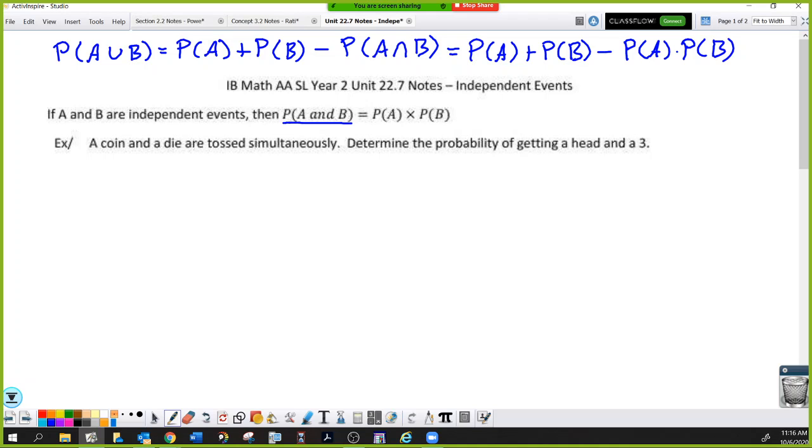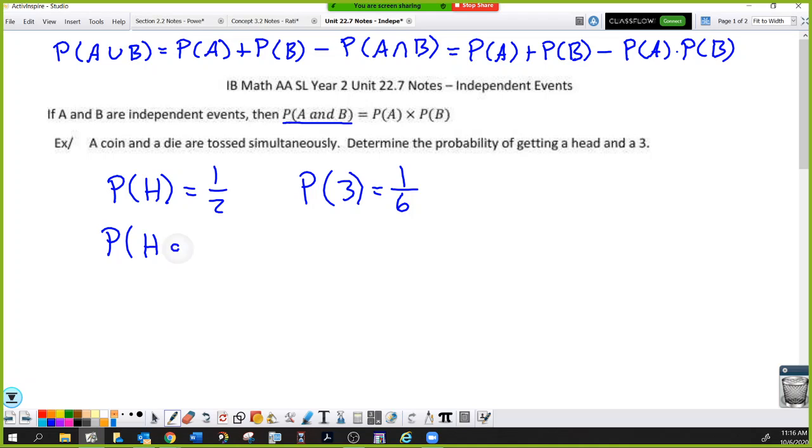Okay, well, what's the probability of a heads? Yeah, 1 over 2. And what's the probability of getting a 3? 1 out of 6. So what's the probability of both events happening? The probability of a heads and a 3 is 1 over 2 times 1 over 6, which is 1 over 12. That's pretty easy, isn't it?